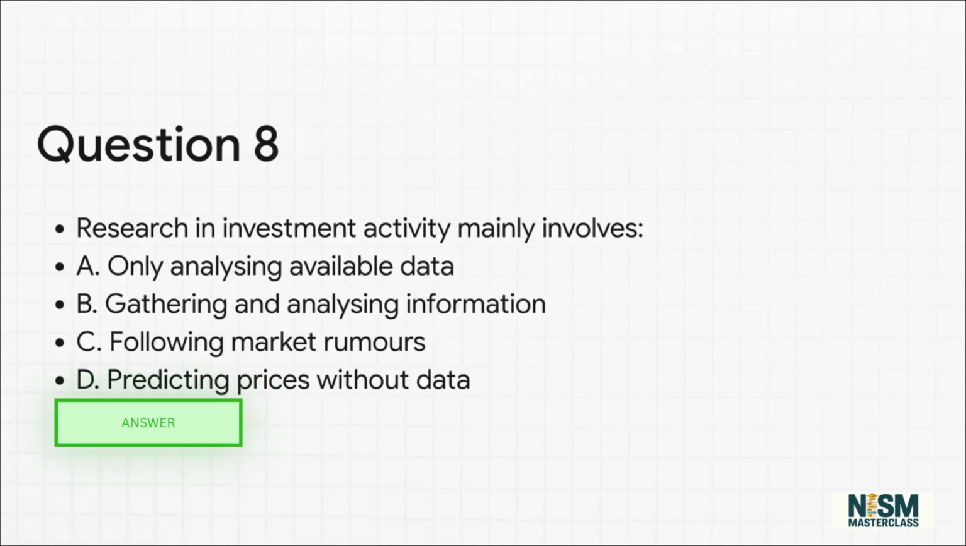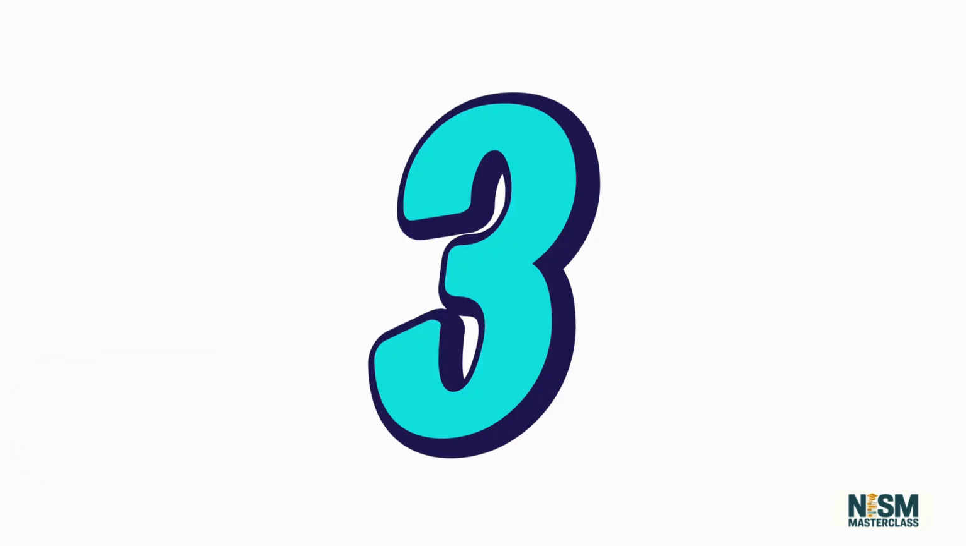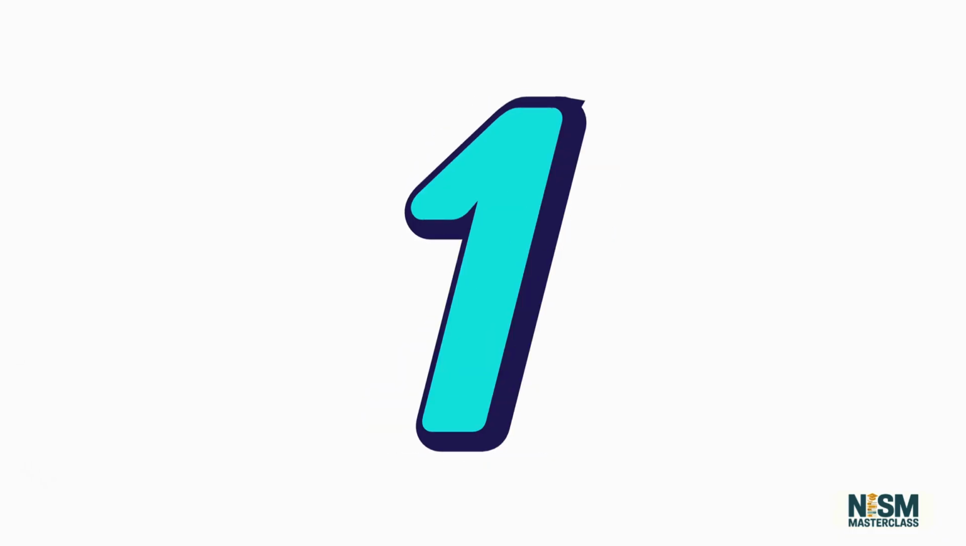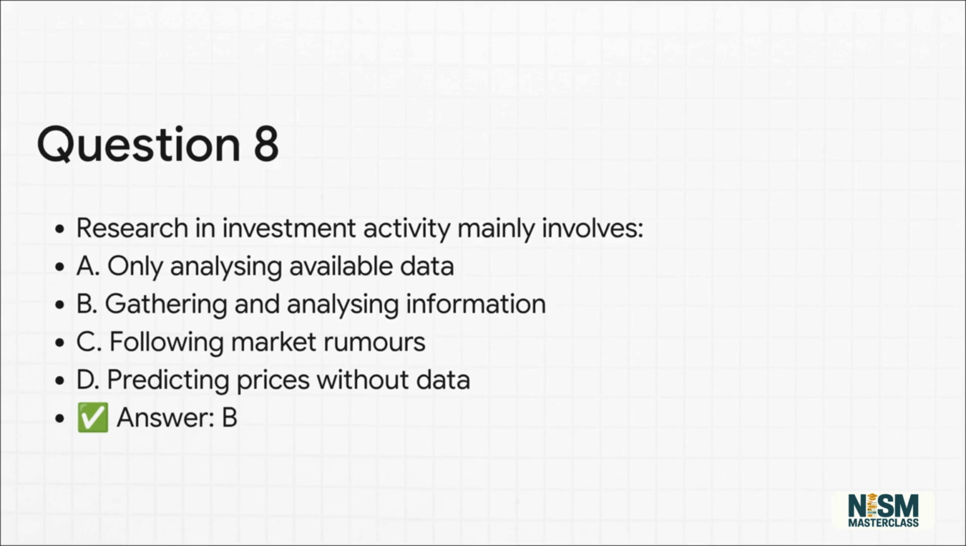Question 8. Research in investment activity mainly involves A. Only analyzing available data, B. Gathering and analyzing information, C. Following market rumors, or D. Predicting prices without data. Pause now if you need more time. The correct answer is option B.